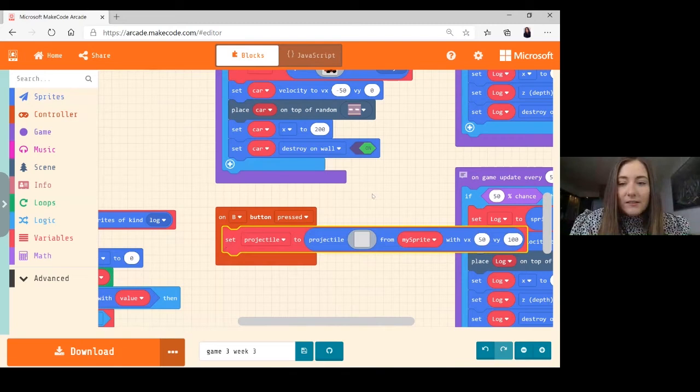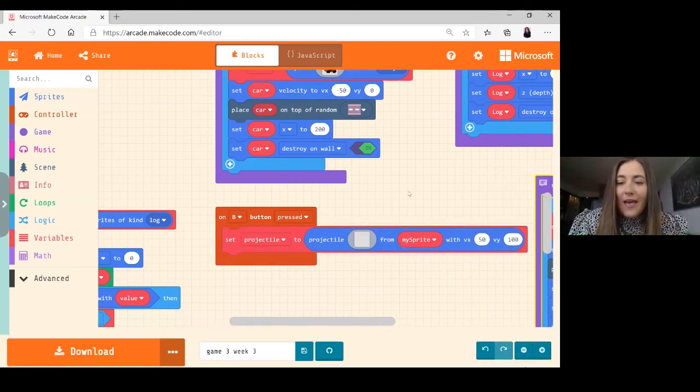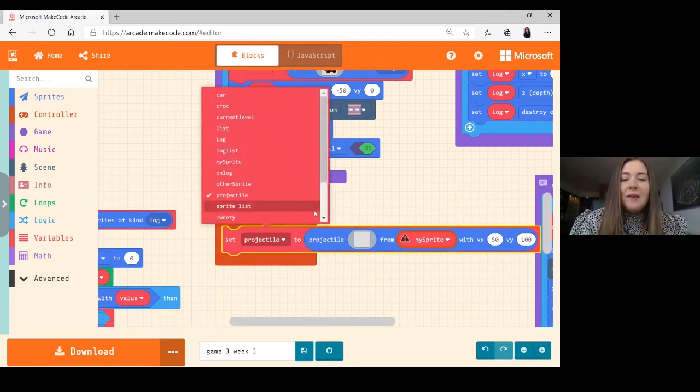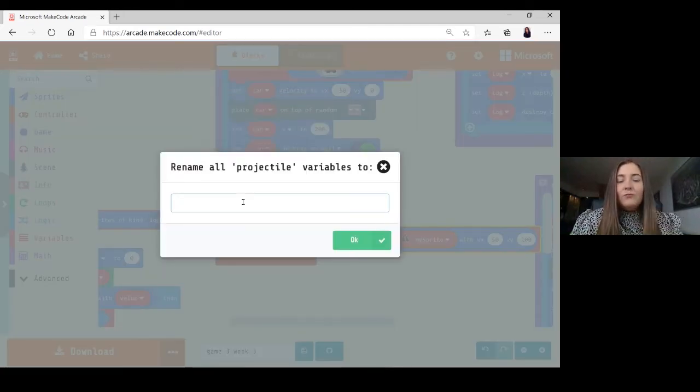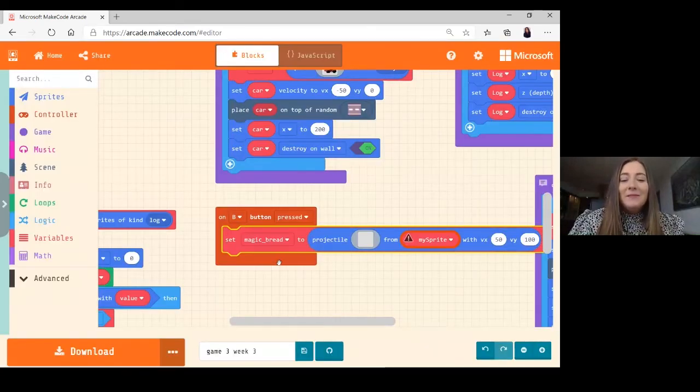So I'm going to take this, and I need more room, and I'm going to rename it. What should I rename it to? Well, I think the whole purpose of this projectile is that when we throw breadcrumbs at the crocodile, it's going to be like a magic breadcrumb that allows them to go into a big, huge pond, because they're stuck in the Crossy Roads Lake at the moment. So they're probably not too happy with us. Yeah, and they're important to habitats. I know people are probably scared of crocodiles, but let's save the crocodiles. So we'll save them with our magic breadcrumb.